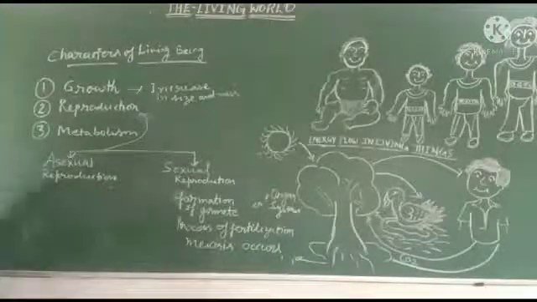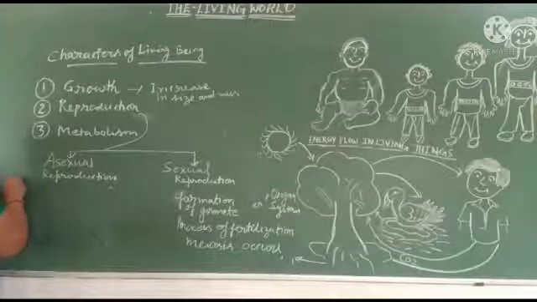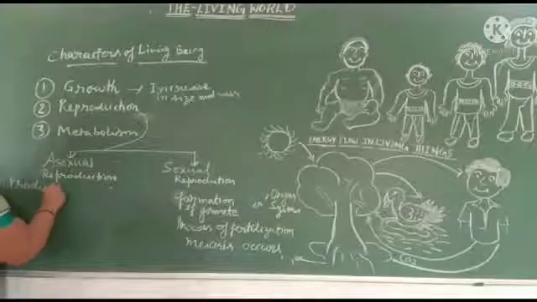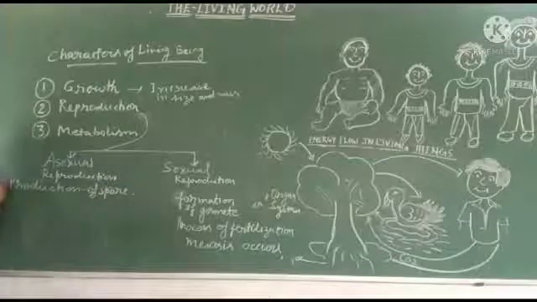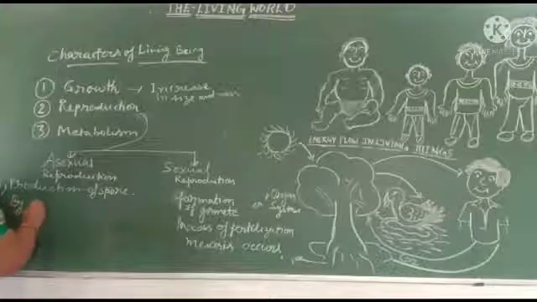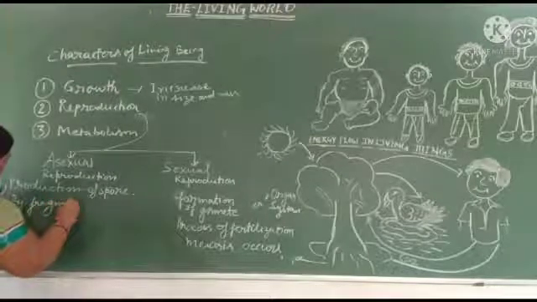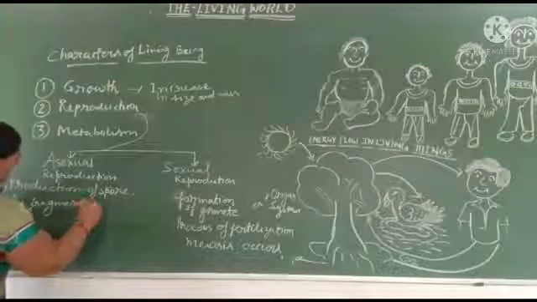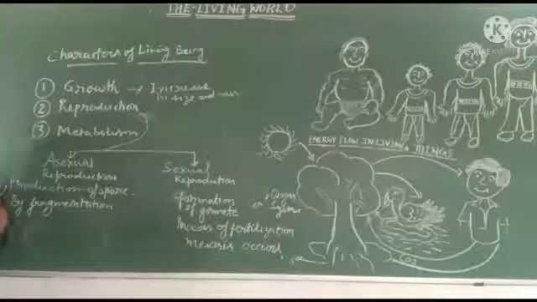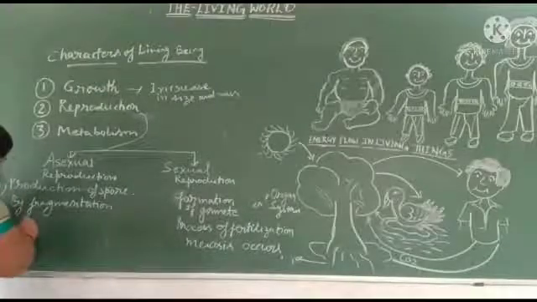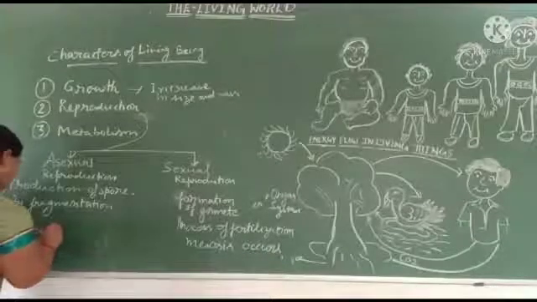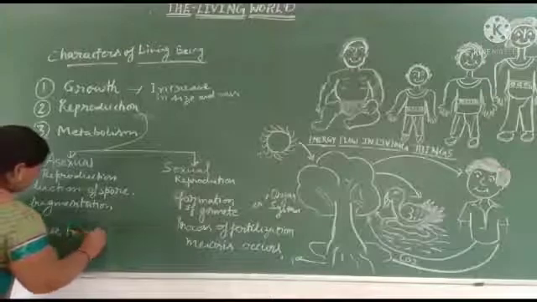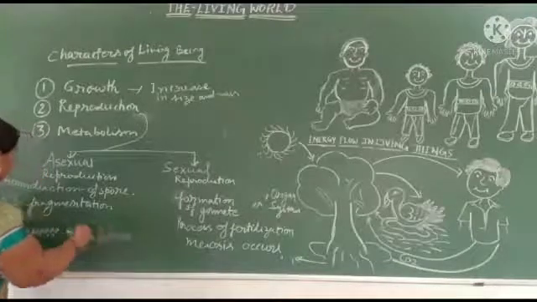First is production of spores, second is fragmentation, and third is increase in number.